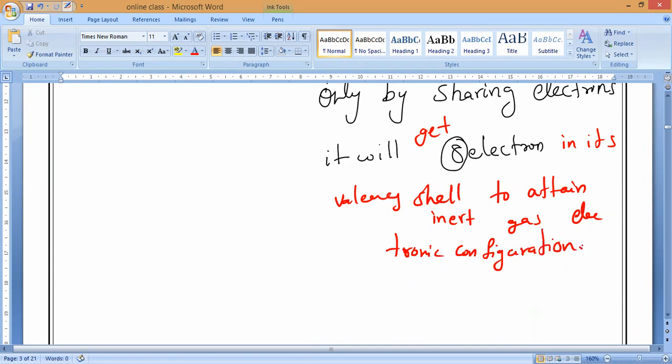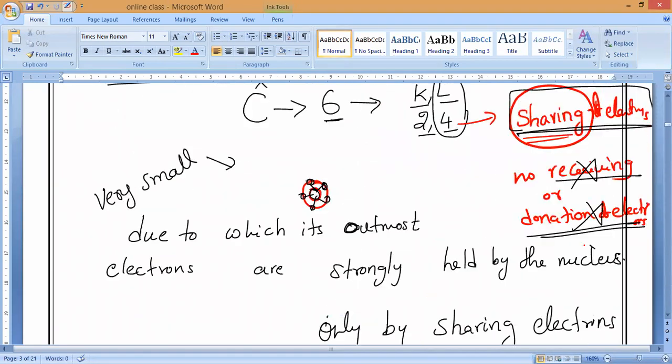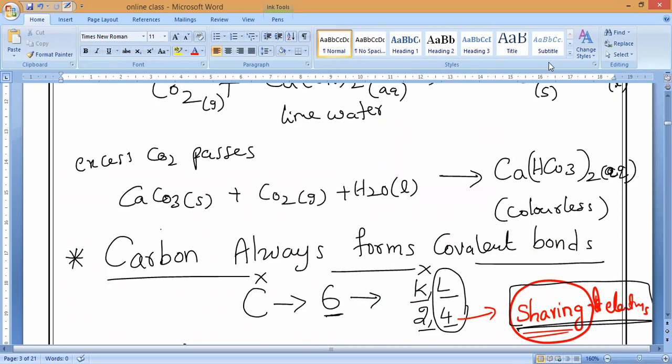Any doubt, anybody you can ask. Are you clear? Yes or no? Please respond. Yes, sir. So now, as we know, carbon always forms what bonds? Carbon always forms covalent bonds. Are you clear? So carbon always forms covalent bonds. Now you can notice it here. So as we know, carbon